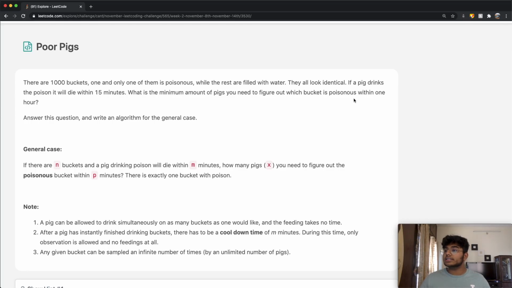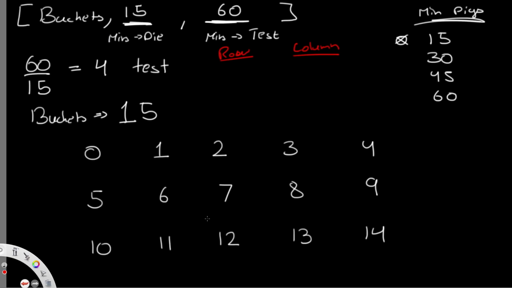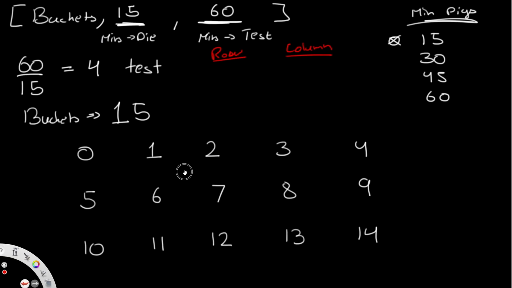The other thing that you want to understand is the best condition in this case is you could just put the same number of pigs at each bucket, right? So in this case, you could put 1,000 pigs, each of them at one bucket, but obviously that would just take up 15 minutes, right? So that would be the fastest, giving us an answer in 15 minutes. But the problem with that is that we would need 1,000 pigs, which is way too much and not needed, okay? And finally, one last thing: a pig can be allowed to drink simultaneously on as many buckets as possible. So we're going to use that rule to solve whatever we are about to do right now, okay?